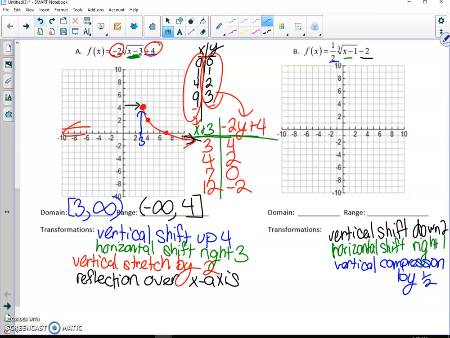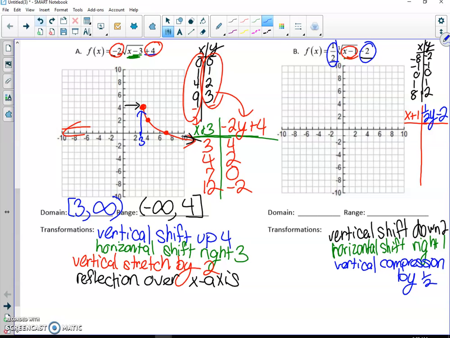Okay. All right, so then if we start our charts, our original chart for a cube root graph is x values -8, -1, 0, 1, and 8. And over here y values -2, -1, 0, 1, and 2. Okay, so that's our original chart. So now for our new chart, we got to take our x values. Remember, you do the opposite, so we need to add 1 to them. Okay, and then everything on the outside affects the y's, right? So we'll have 1/2 y minus 2.